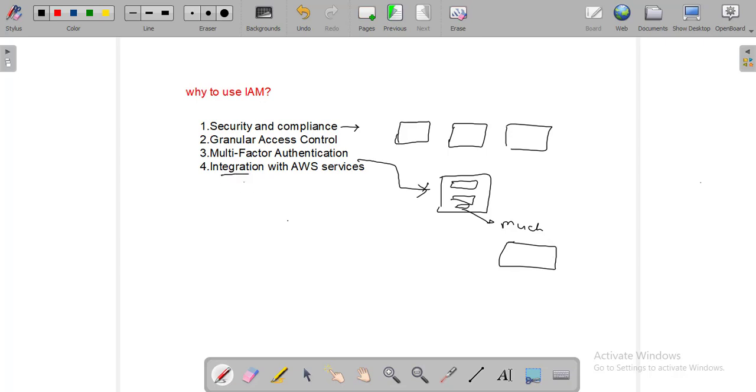And it also helps us to integrate with other AWS services, as we discussed before, like the role. For this role, as I discussed, it gives temporary permission for one service to talk with another service. So we can control one service to another, and we can strengthen our security too. Whichever is required, we can give the role with policies, so that it helps us control the integration of other services we want to talk to. Hope you understand what IAM is. If you have any doubt, you can comment in the comment section, and I will discuss it with you.